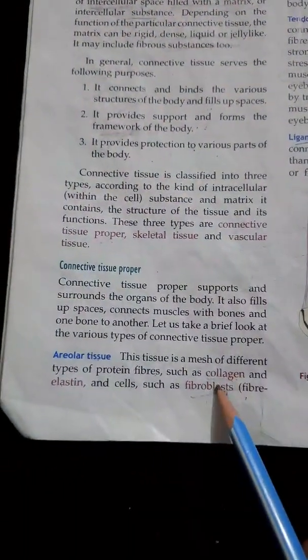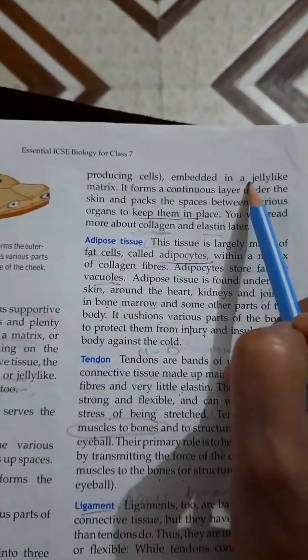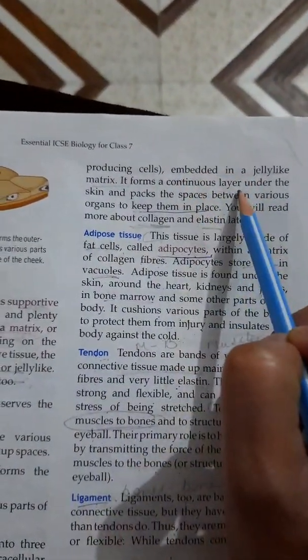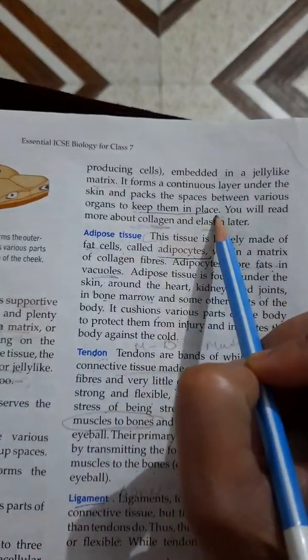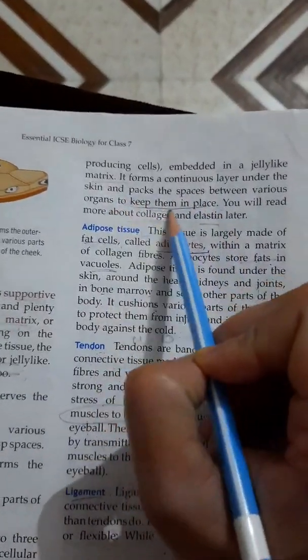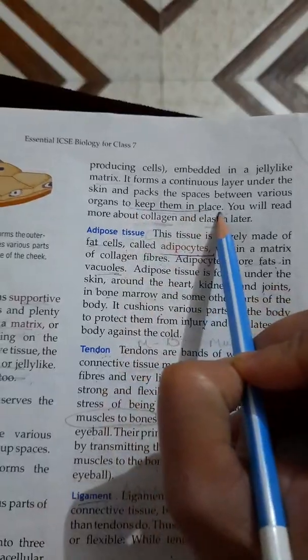Okay, so what is areolar tissue? It is the mesh of collagen, elastin and fibroblast which is embedded in a jelly-like matrix which forms the continuous layer under the skin and packs the spaces between various organs to keep them in place. So what is the basic function of areolar tissue? It keeps the organs in place. Already I told you beta, you should know the structure, function and location.